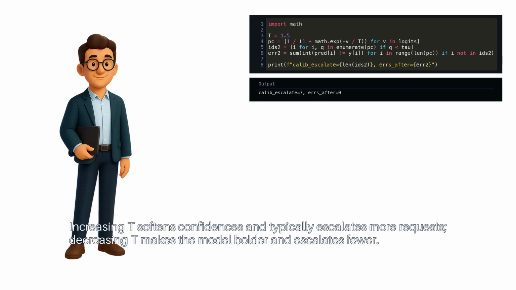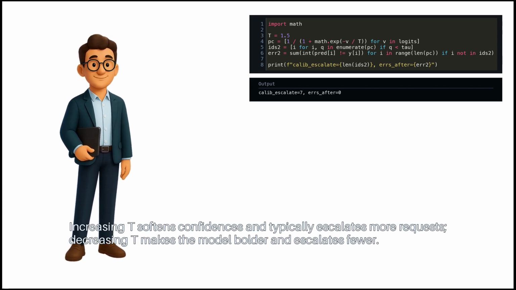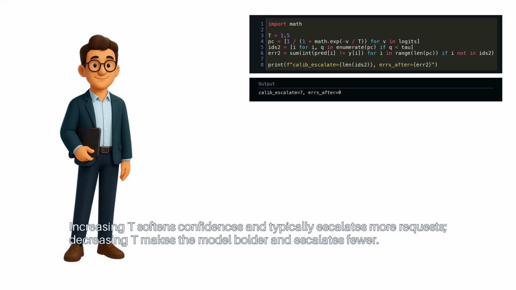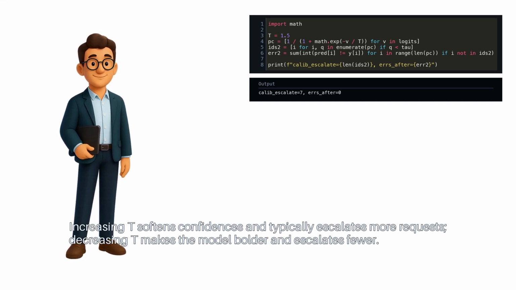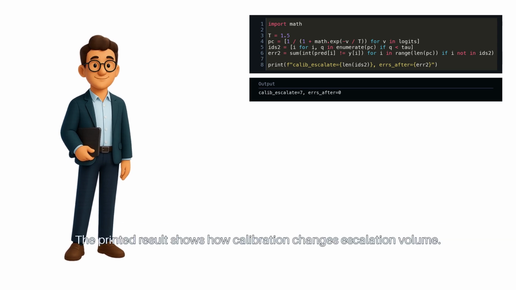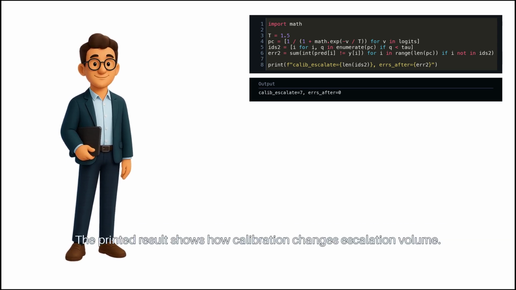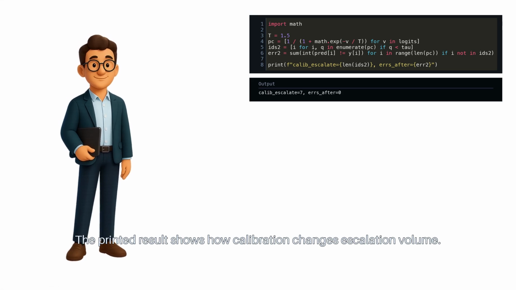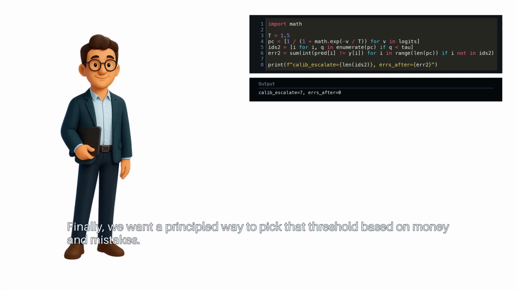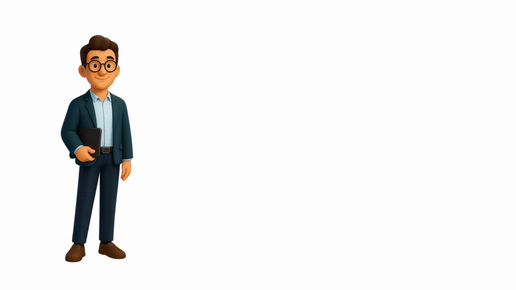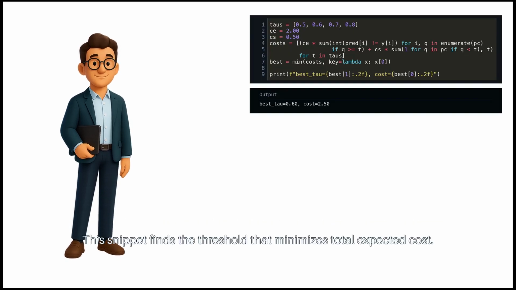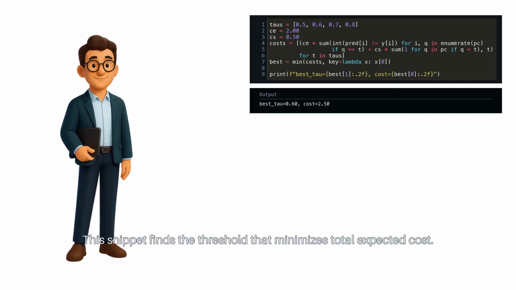Increasing T softens confidences and typically escalates more requests. Decreasing T makes the model bolder and escalates fewer. The printed result shows how calibration changes escalation volume. Finally, we want a principled way to pick that threshold based on money and mistakes. This snippet finds the threshold that minimizes total expected cost.